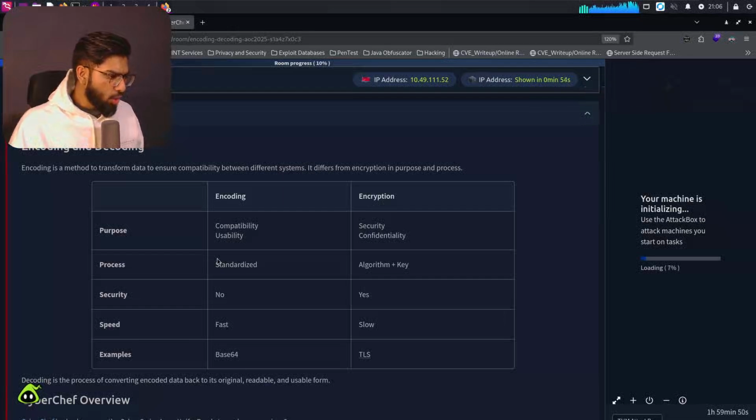encoding and decoding. Encoding is a method to transform data to ensure compatibility between different systems. It differs from encryption in process and purpose. They give a description of what encoding is, what encryption is, and the differences between them. Generally when speaking, we consider the terms encoding and encryption to be a single term, but in practice and in reality, they differ a lot.